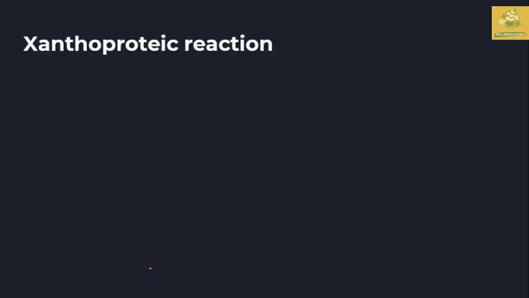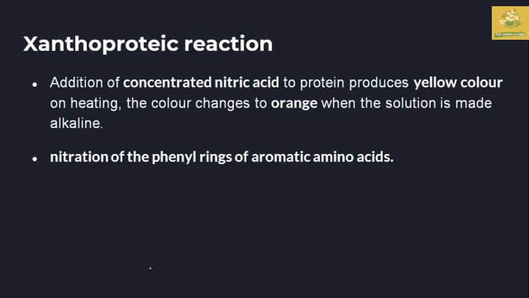The other one is the xanthoproteic reaction. In the xanthoproteic reaction, concentrated nitric acid produces a yellow color on heating. The color changes to orange when the solution is made alkaline. The nitration of the phenyl rings of aromatic amino acids is the main reason for the xanthoproteic reaction of proteins.